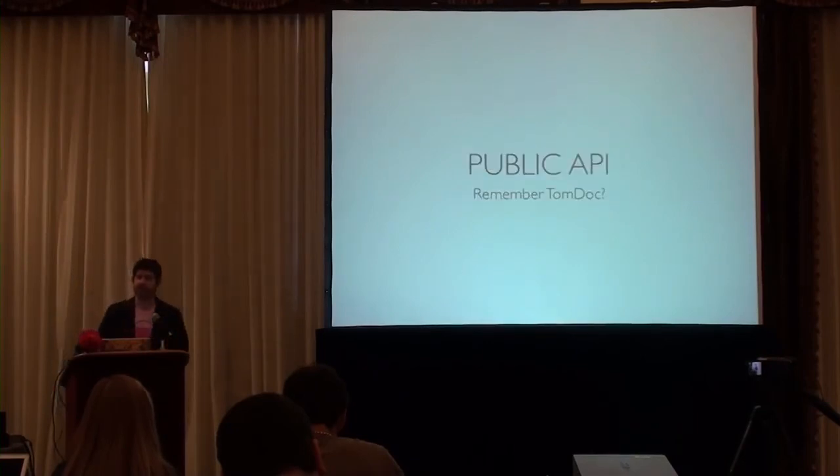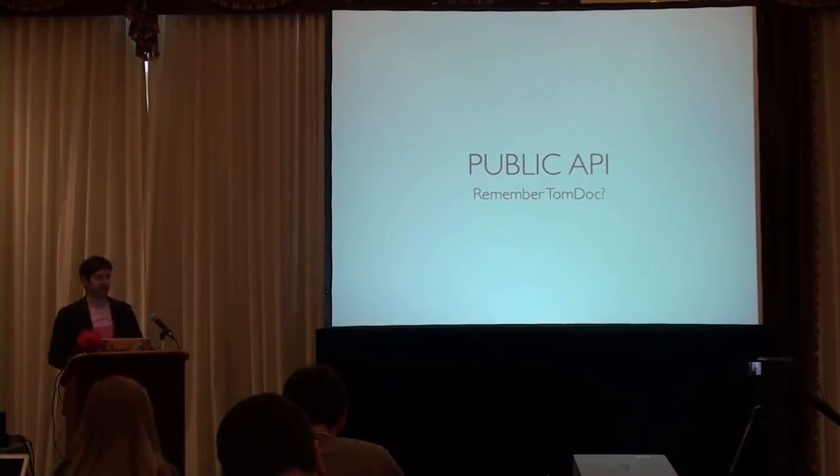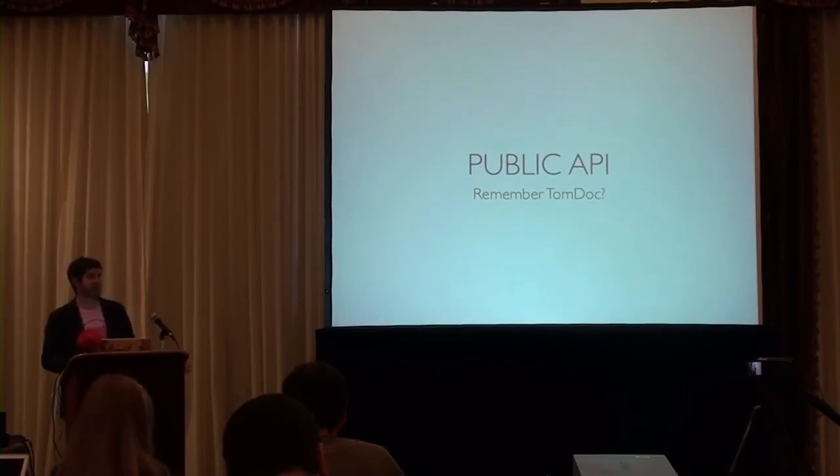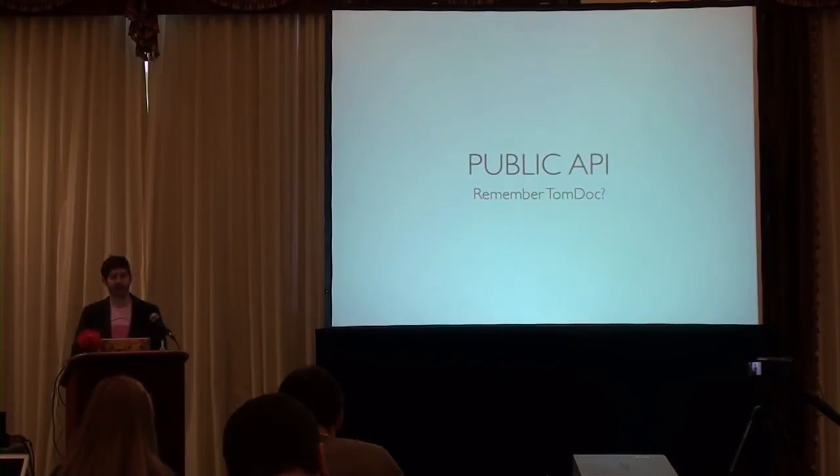The first thing that you need to do is declare something like a public API. Whatever that means, whether it's just documentation, whether it's all of the methods that are public. I use TomDoc to specify this, because in TomDoc you can say whether something's public or not. So with the public API in place, now you can start talking about how your project changes over time. And the name semantic versioning means that the version numbers themselves should explain how that thing is changing over time. That's all that you should require. Those numbers should be meaningful.